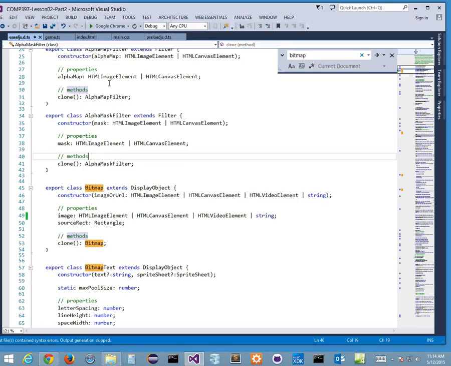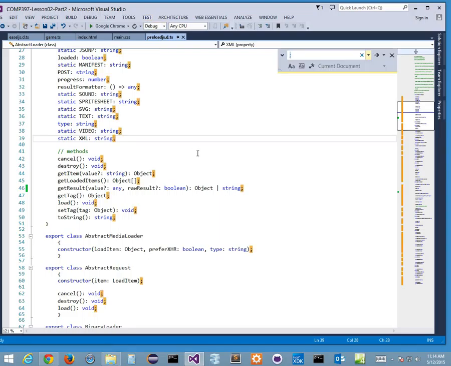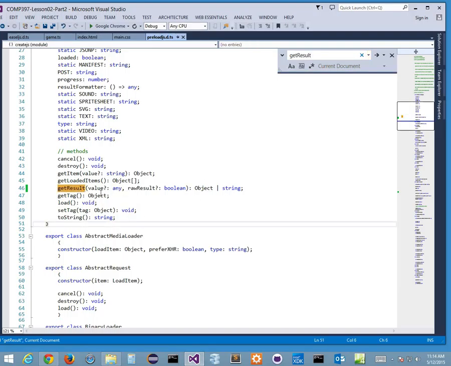The d.ts file, to fix this problem, right? What I'm doing is I'm changing the way TypeScript is giving me my code hinting. I'm not changing my libraries. My libraries are staying the same, right? So if I'm in my preloader, if you notice my get result, here's my get result again. My get result is listening for a value of any, right? My raw result is Boolean, and I'm returning an object or a string, right?